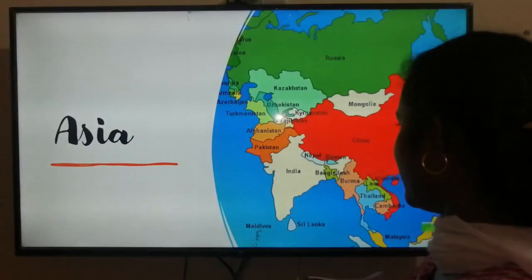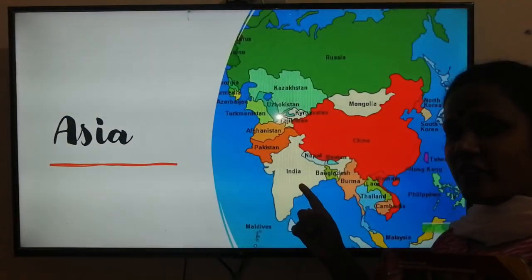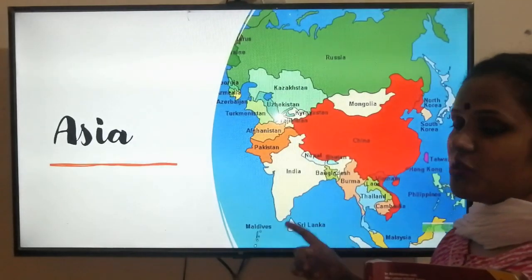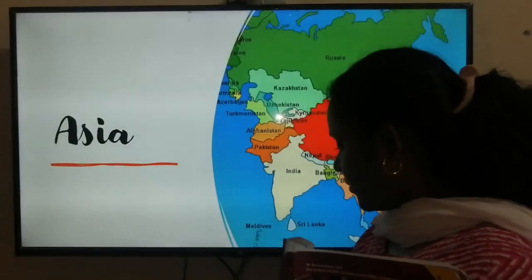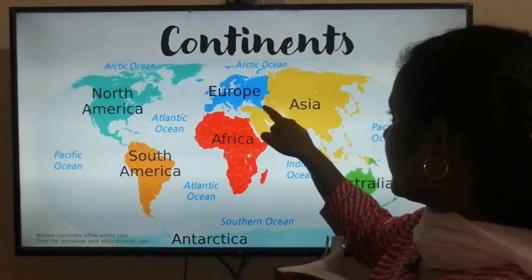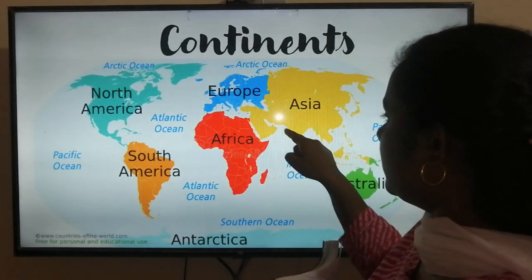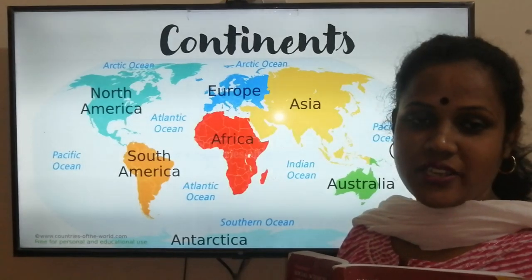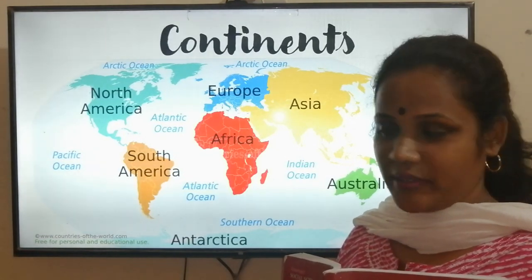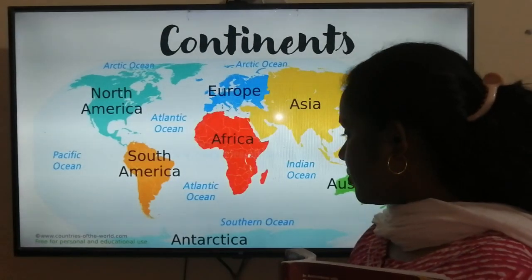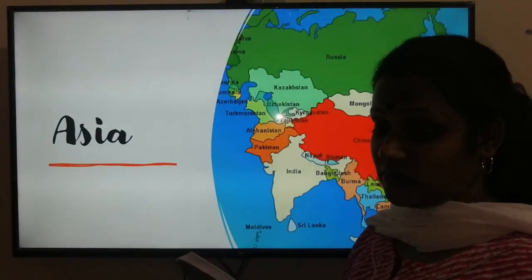First, we will see Asia. See, our India is also in Asia. So what are the features of Asia? Asia is the largest continent. If you look at the map here, all the yellow colored area is Asia. So Asia is the largest continent.